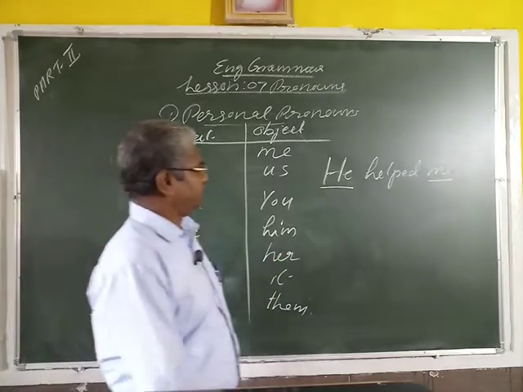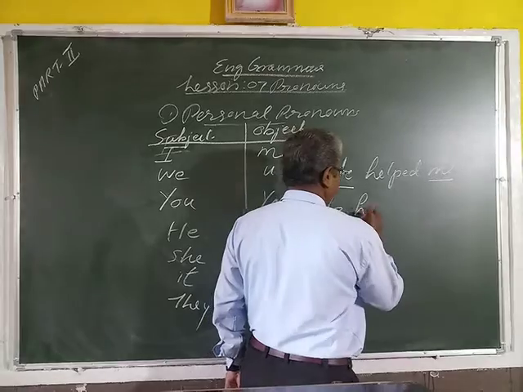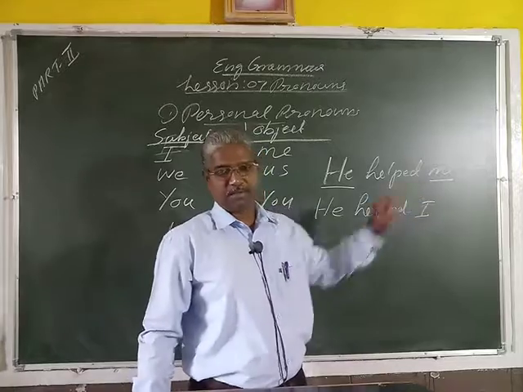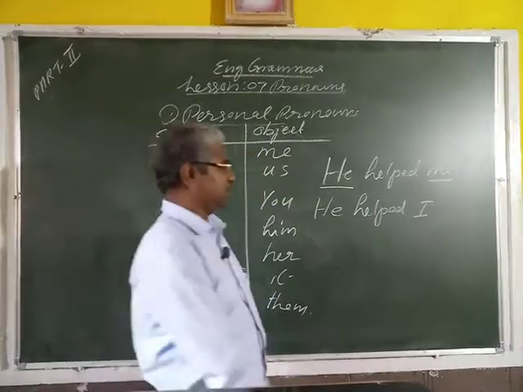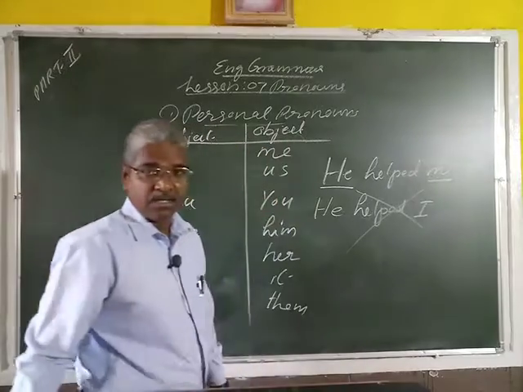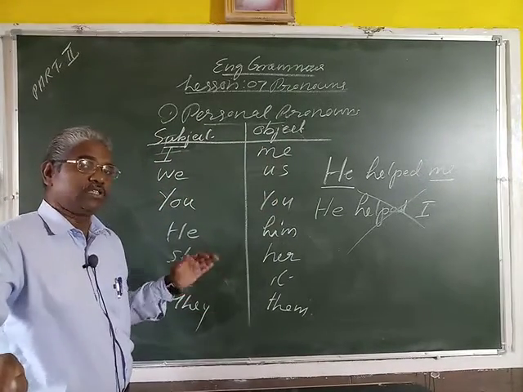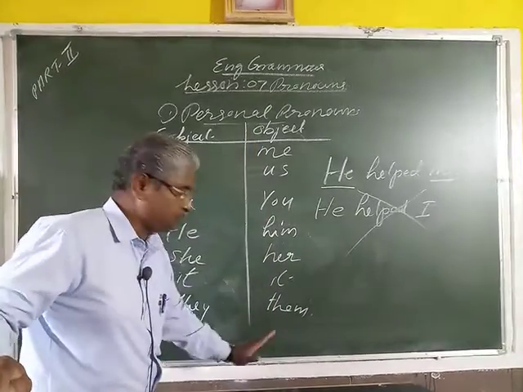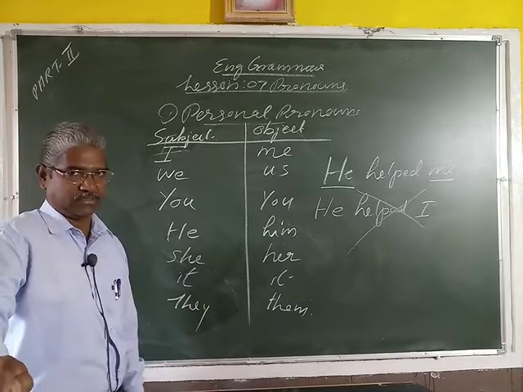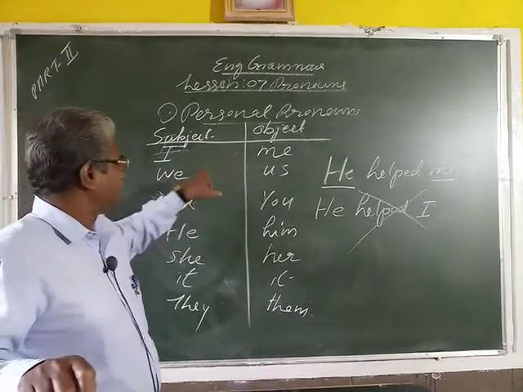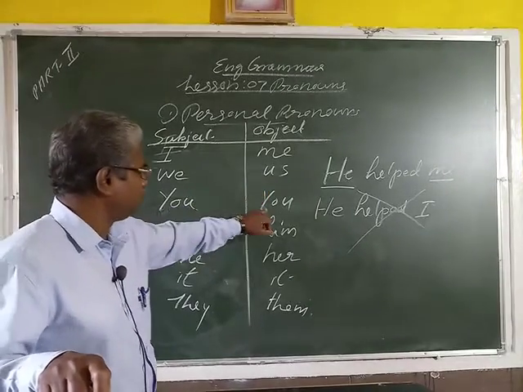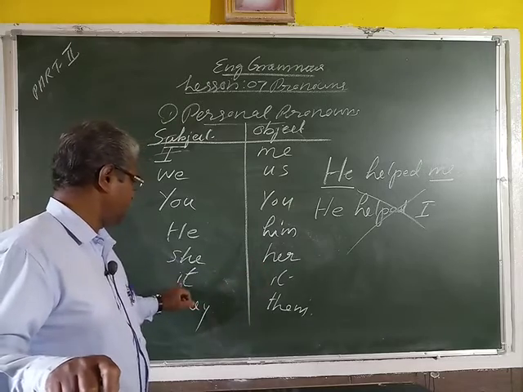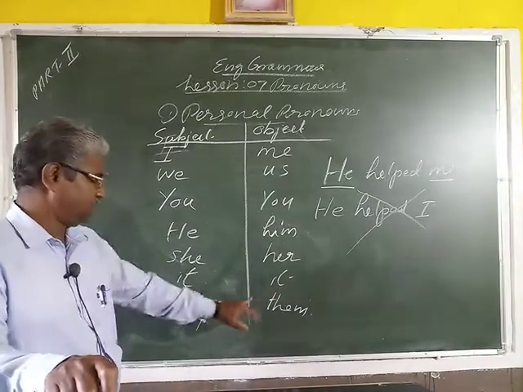If you write this sentence as "he helped I," this is also a pronoun, but "he helped I" is wrong. This is a wrong sentence. If you use a personal pronoun in the objective form, these words will come at the end of the sentence. So: I, me; we, us; you, no change; he, him; she, her; it; they, them.